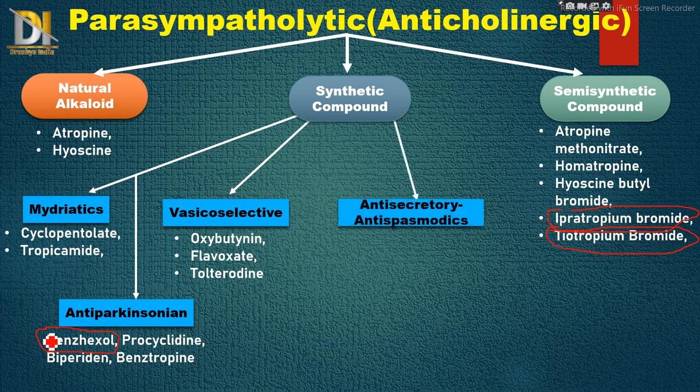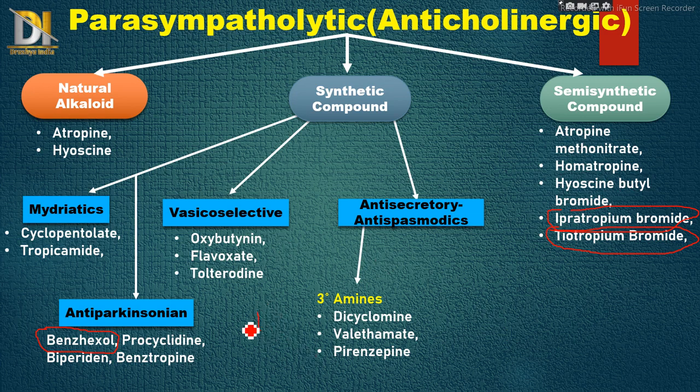Then next are antisecretory antispasmodics. These antisecretory drugs are mainly used as pre-anesthetic medication to decrease secretions in the body, and also in peptic ulcer. These antisecretory and antispasmodic drugs are classified into two types, tertiary amines and quaternary amines, on the basis of their structure.